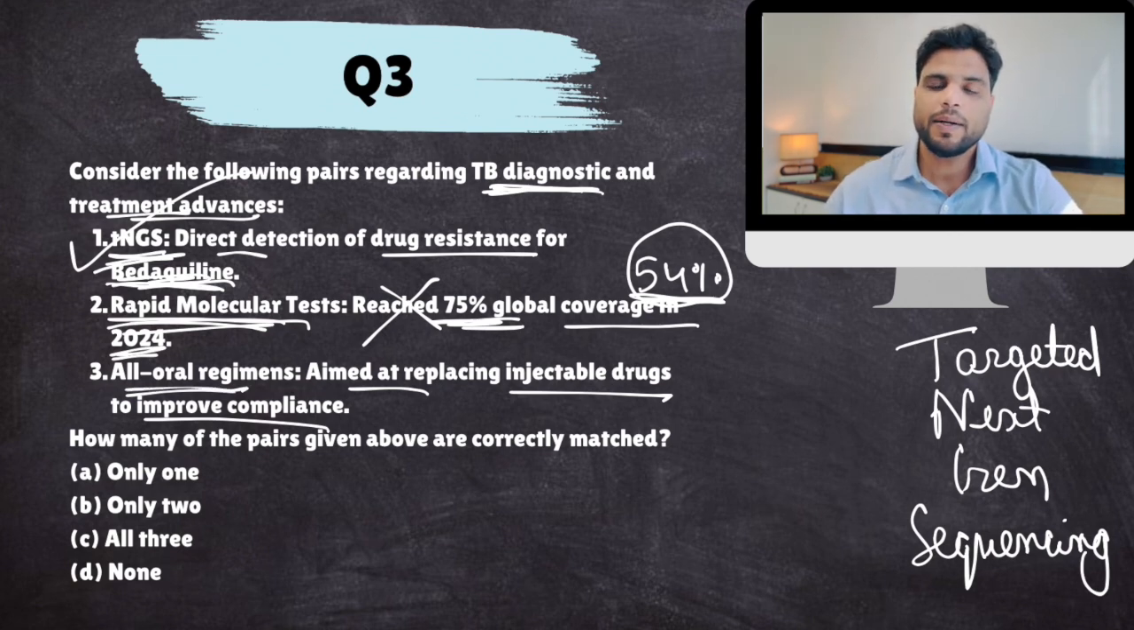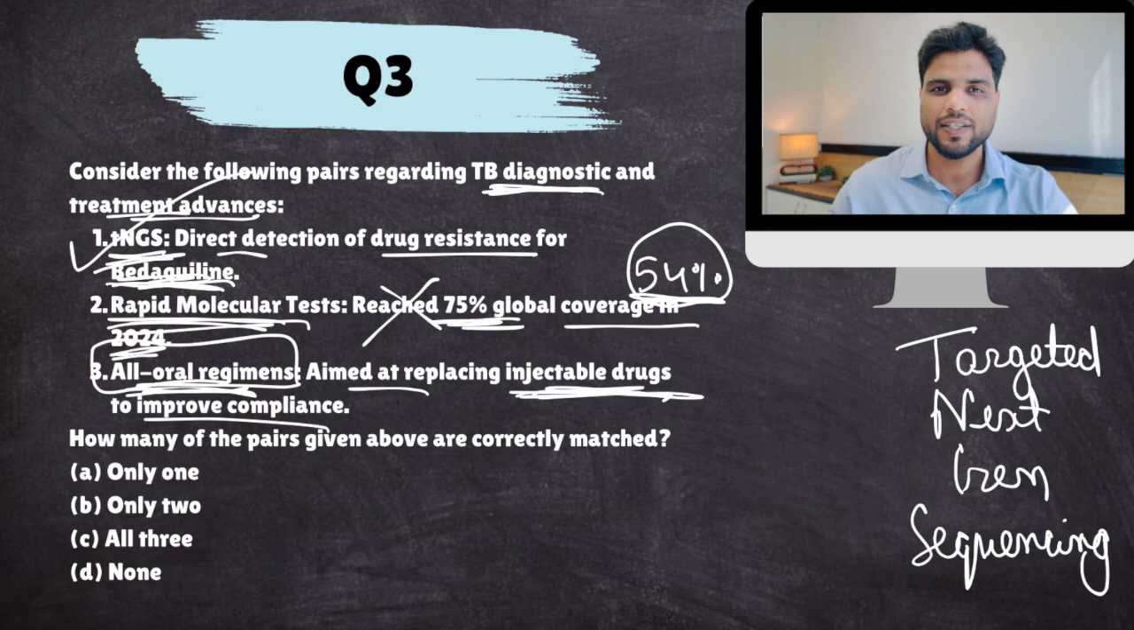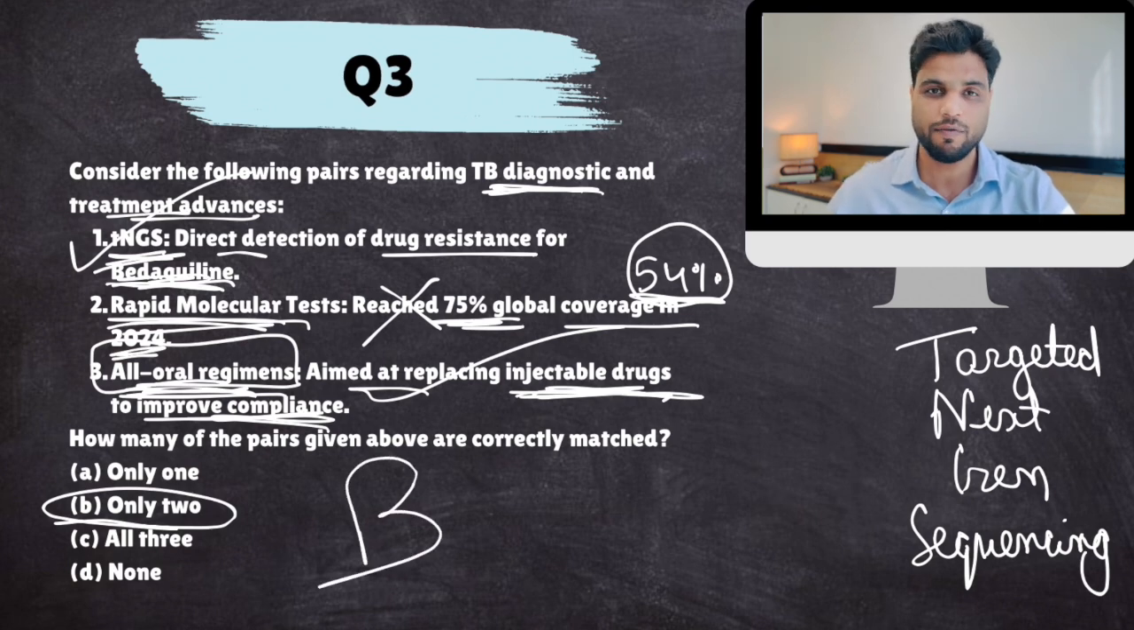You see, TB treatment is a very long treatment, and many people leave the treatment in between because it is a little painful because of some injectable drugs, because of some injections. So recently, there have been some new advancements where all the medicines would be oral, all oral regimens. People don't mind oral medicines, they mind injectable drugs. So WHO in India has re-strategized. They are saying that we are now going to introduce all oral treatments so as to improve compliance. People follow it. So this is correct. So only two statements are correct in this case because the second statement is false.